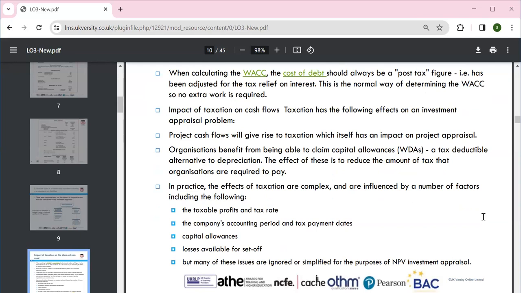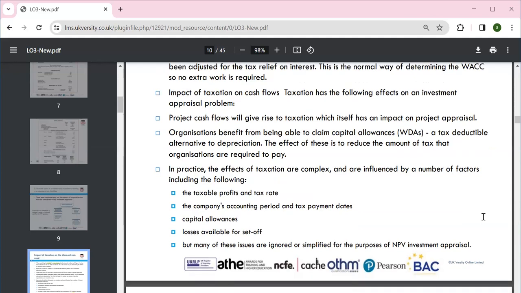So in practice, the effects of taxation are complex and influenced by a number of factors: the taxable profit and the tax rate, the company's accounting period and the tax payment dates, capital allowances, losses available, and set off. Many of these issues can be ignored or simplified for the purpose of NPV investment appraisal as well.